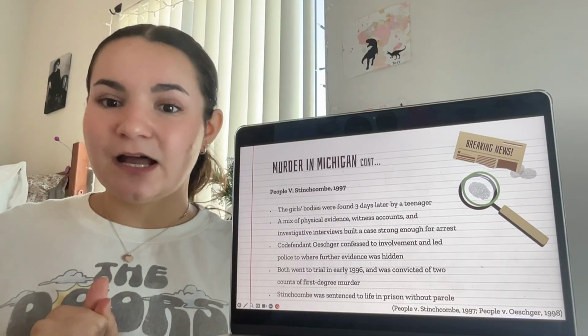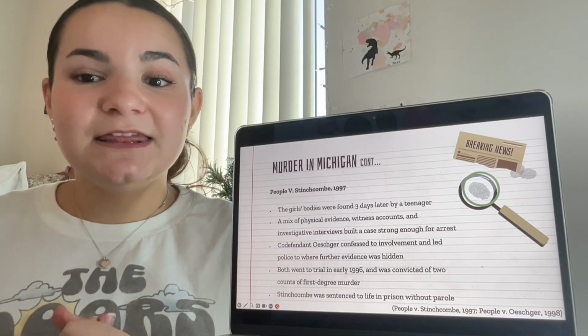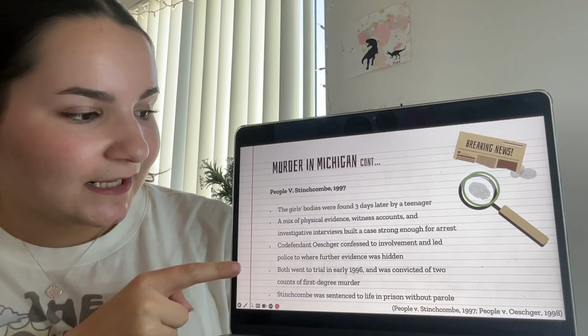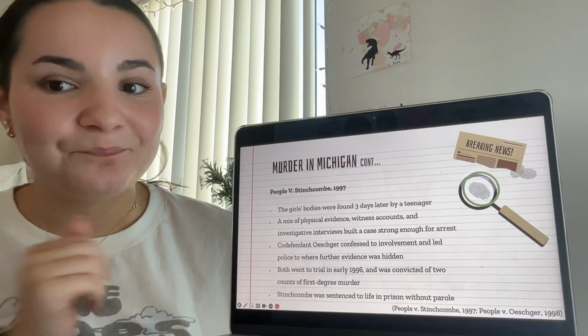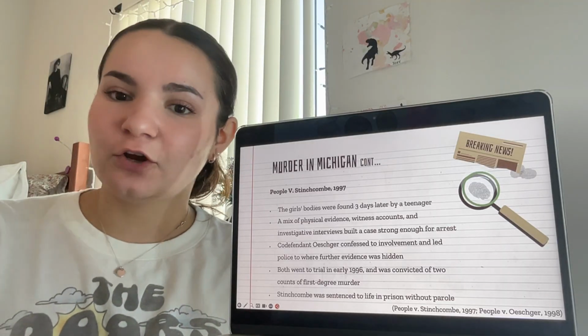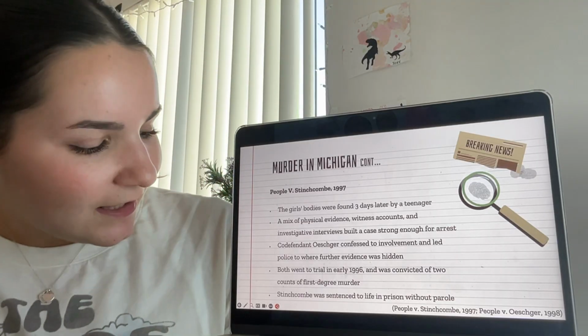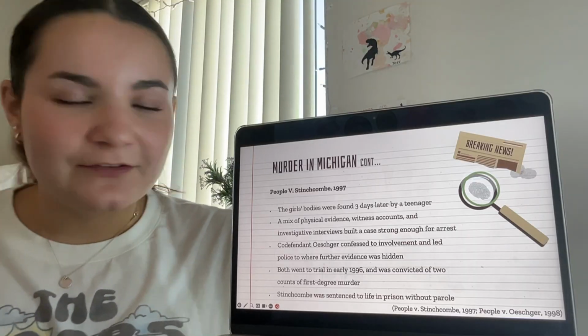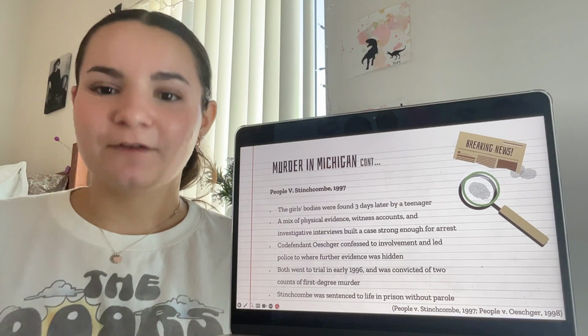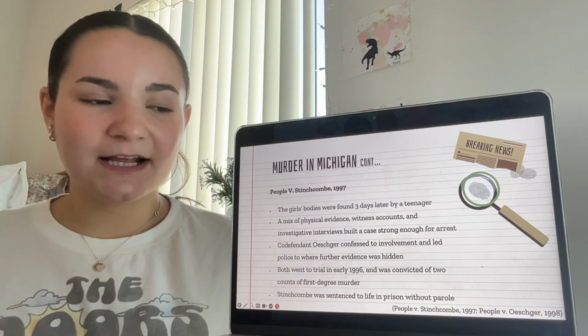However, Aaron did not confess to plead guilty. They both went to trial, and they went to trial in early 1996, and Aaron Stinchcomb was convicted of 2 counts of first-degree murder for both of these girls. Then Stinchcomb was sentenced to life in prison without parole. He's still there today, and he is in the Muskegon Correctional Facility, still serving out his life sentence.